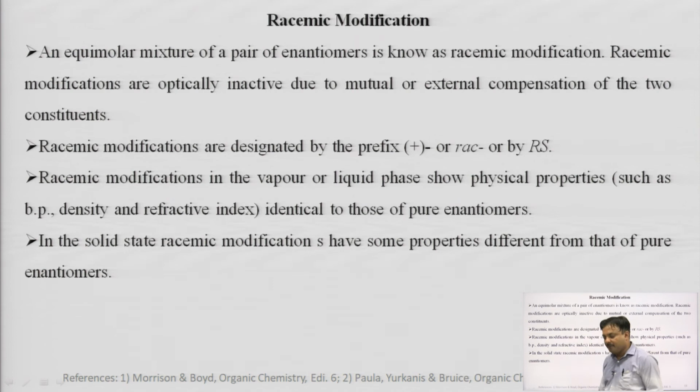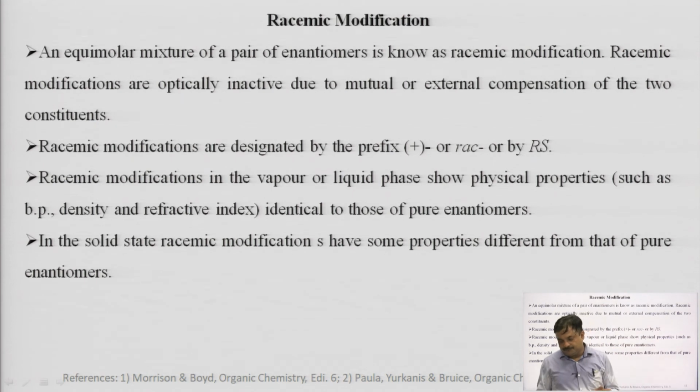Now, come to the racemic modification, a very important topic. An equimolar mixture of a pair of enantiomers is known as the racemic modification. The total optical rotation shown by the racemic modification will be 0. Why? Because the two enantiomers in that racemic modification have equal and opposite magnitudes of optical rotation.